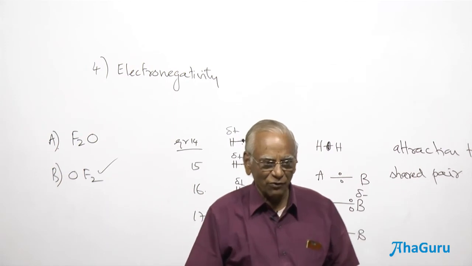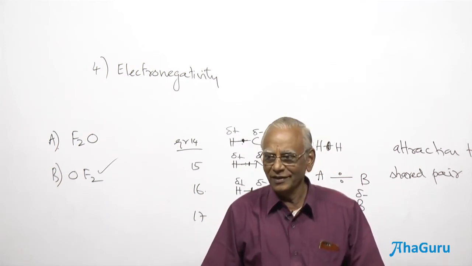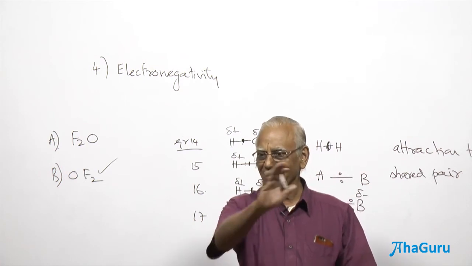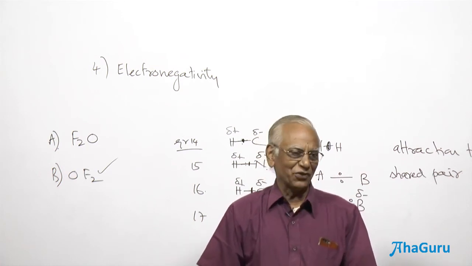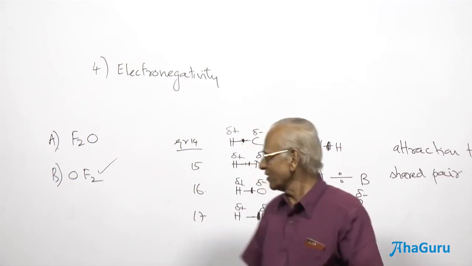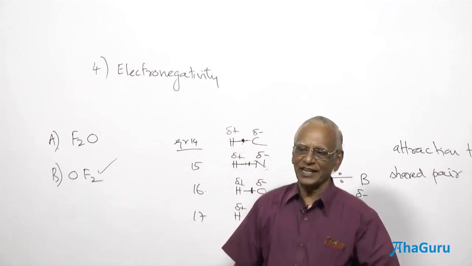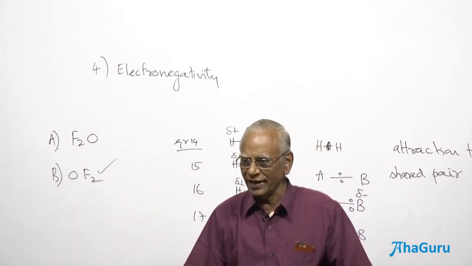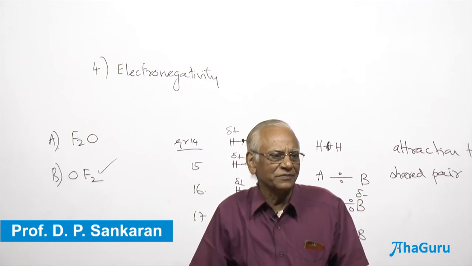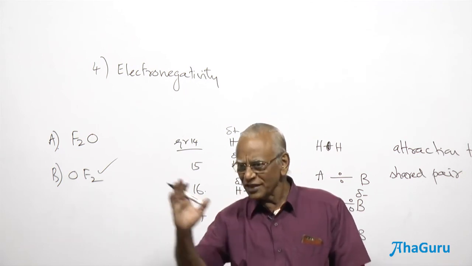So if it is going to be OF2, what is the name? Oxygen fluoride. Good. Oxygen difluoride or oxygen fluoride. That's the IUPAC name, oxygen difluoride. Why fluoride? Because fluorine is more electronegative. Why is it more electronegative? Because the shared pair is towards the fluorine atom.